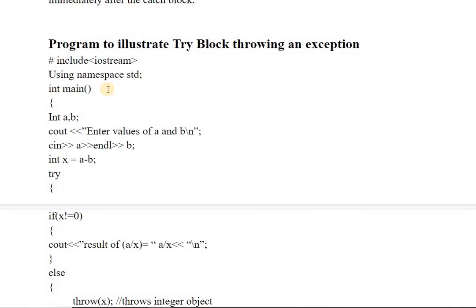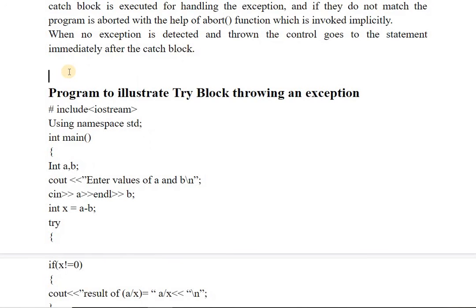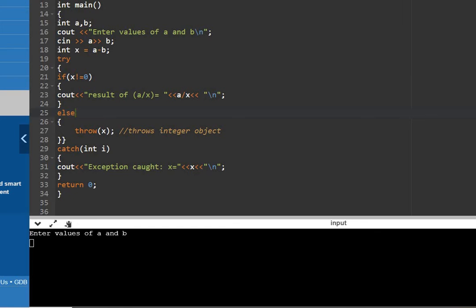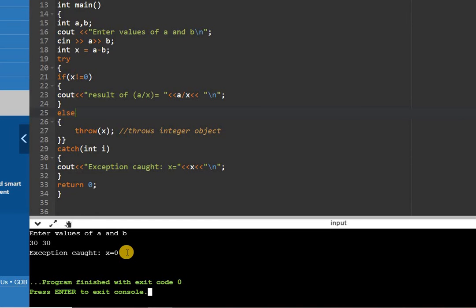So this is the program to handle an exception, or you can say, when an exception is thrown, how it is handled by the catch block. When I run this program, it will ask you to enter the values of A and B. For example, if I enter 30 and then 30 again, it will produce A minus B, that is 0, and it will divide 30 by 0, because we did A divided by X, and X was the subtraction A minus B. So this is the exception case.